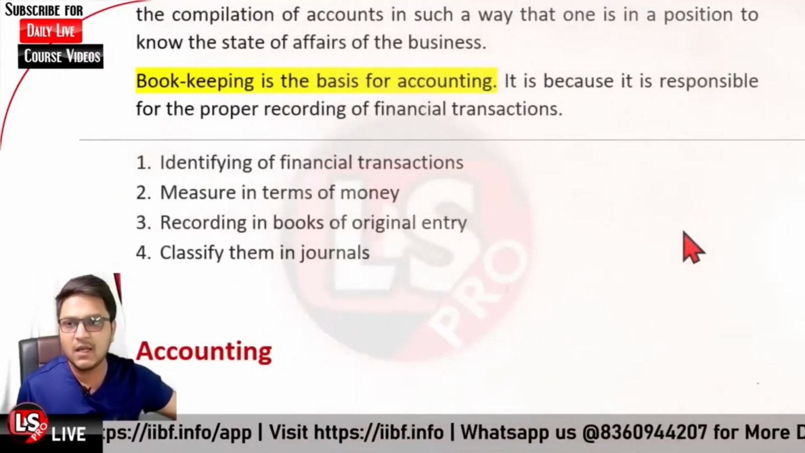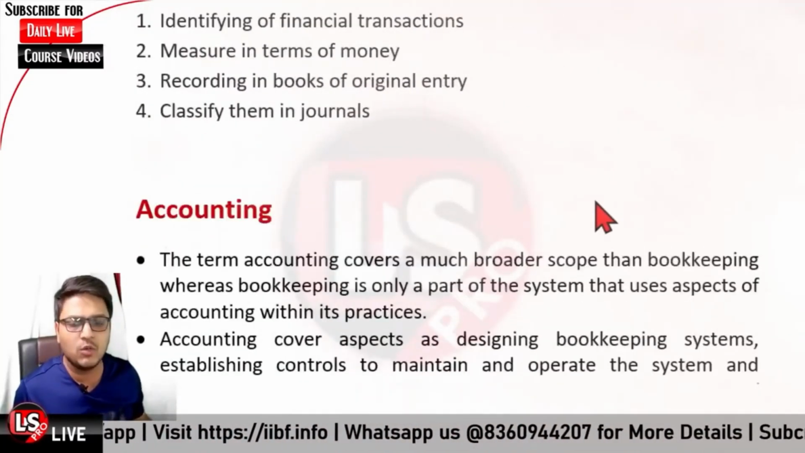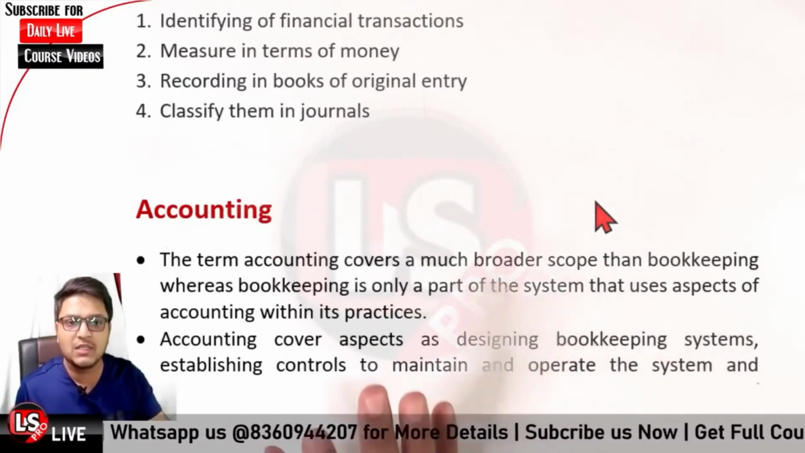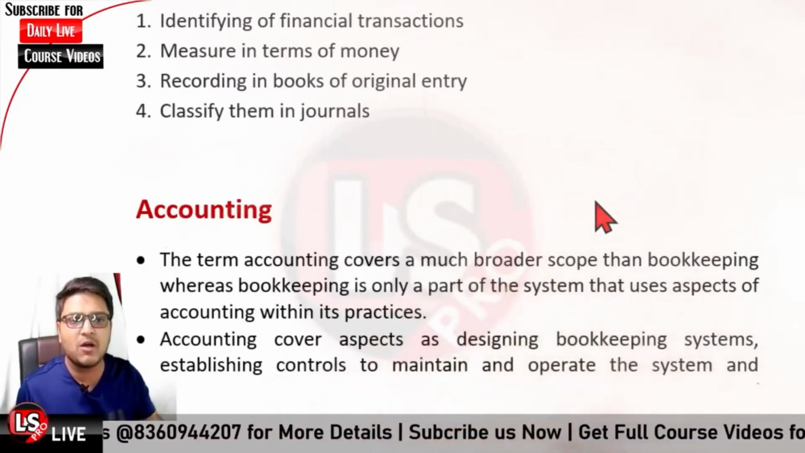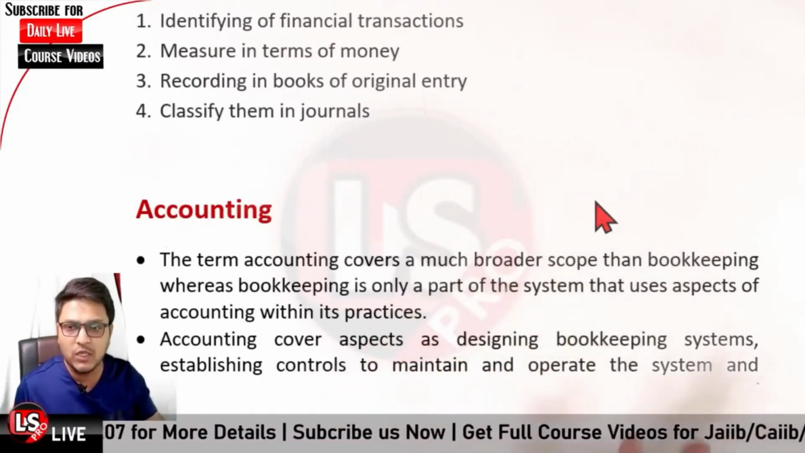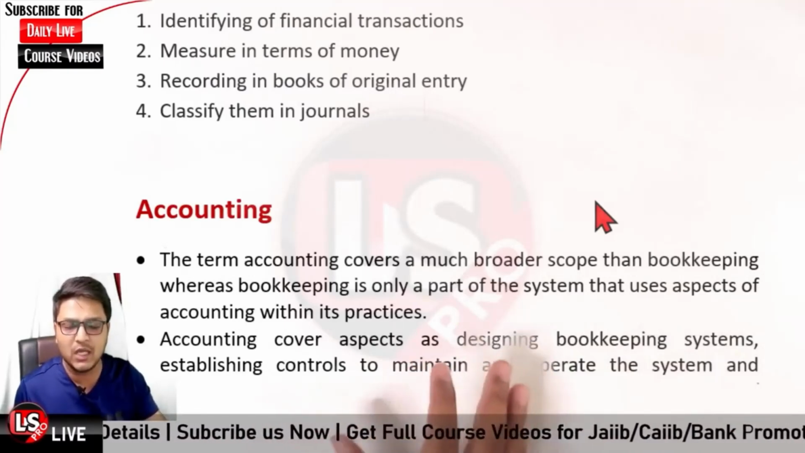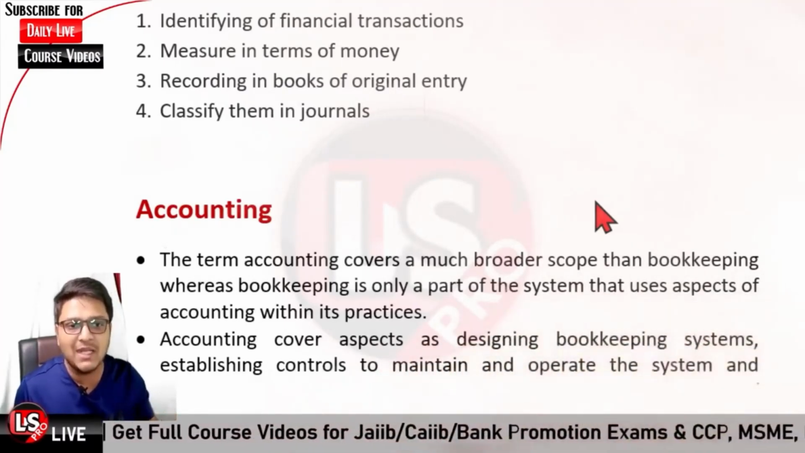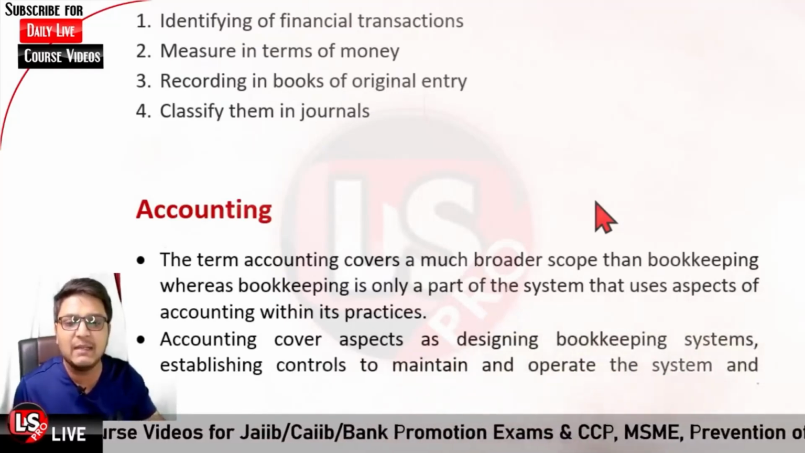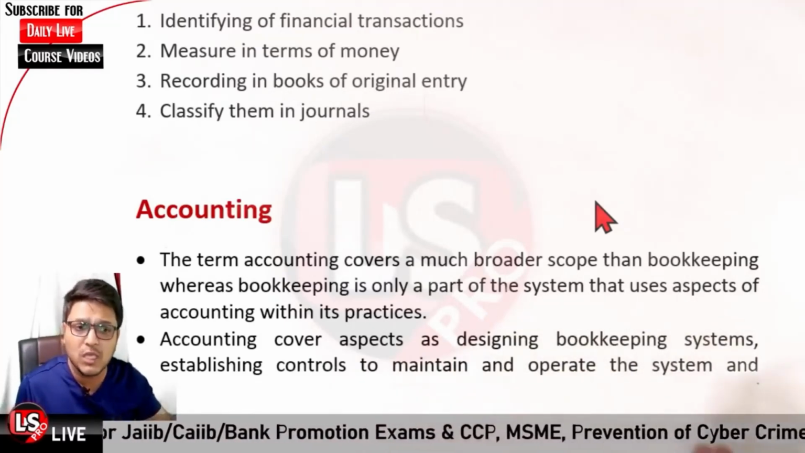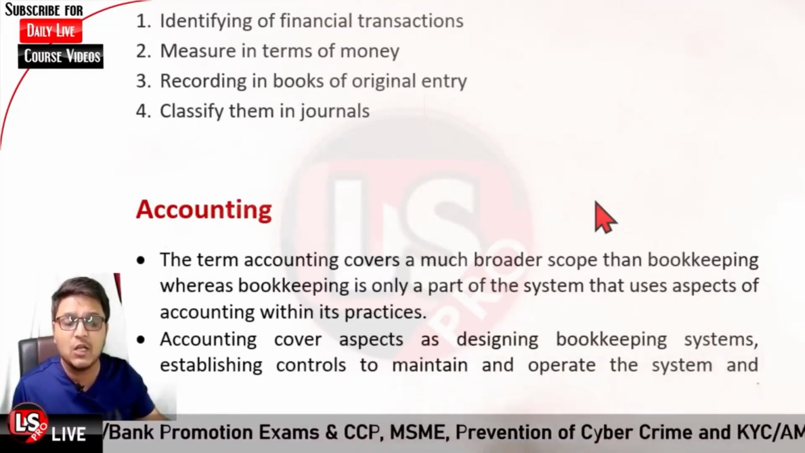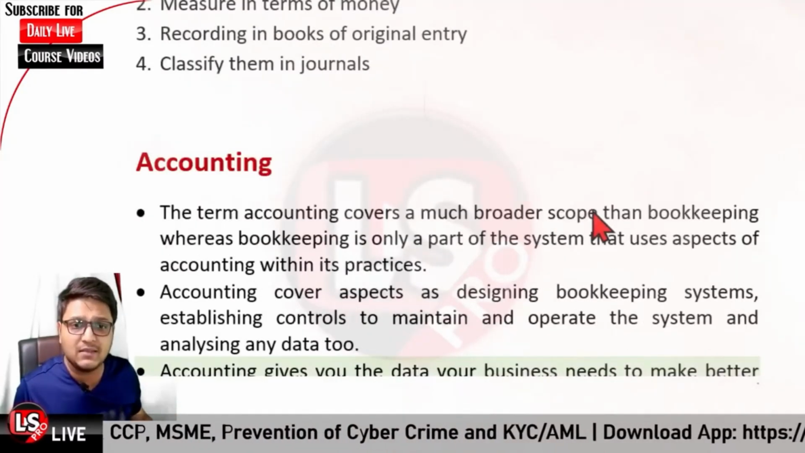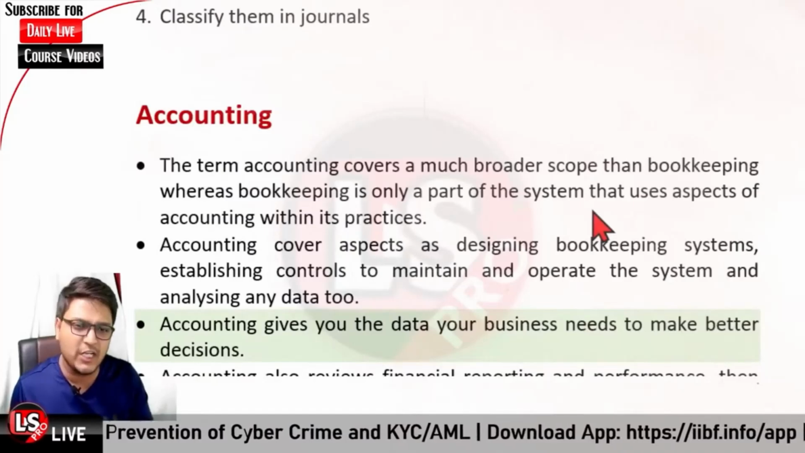Then it is regarding accounting. As I already told you, accounting is a broader concept and bookkeeping is just a part of it. The term accounting covers a much broader scope than bookkeeping. In bookkeeping, we are dealing with one part only, where we were just recording the transactions related to the business. Accounting covers aspects such as designing the bookkeeping system, establishing the controls to maintain it, how we will be operating the system, and further it is also related to analyzing the data.